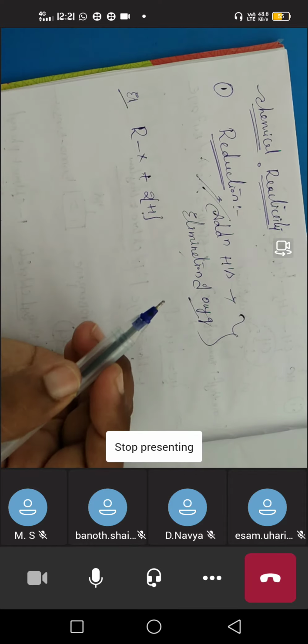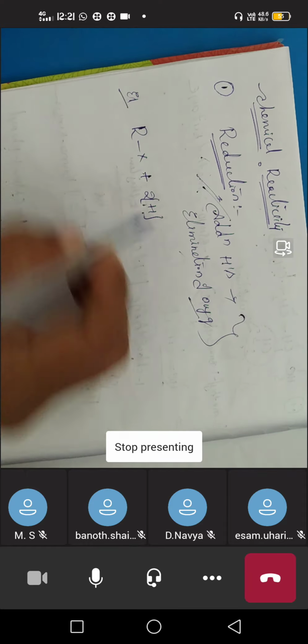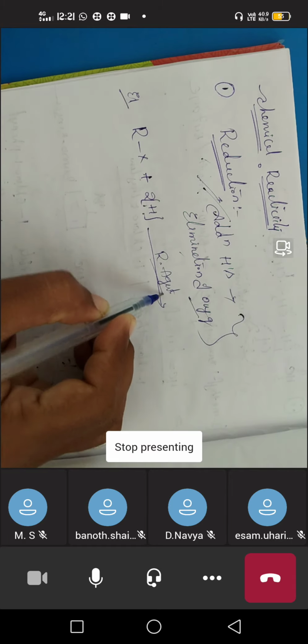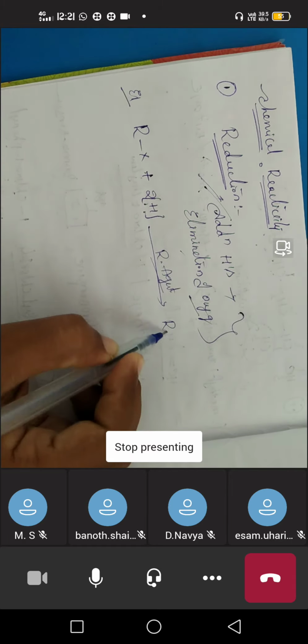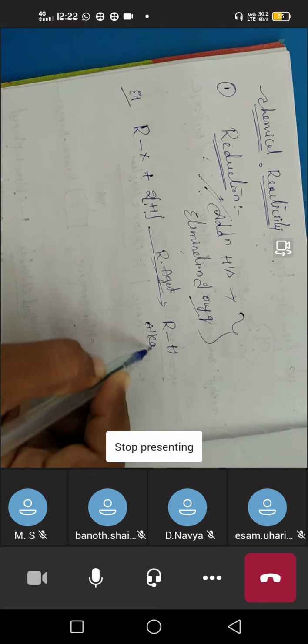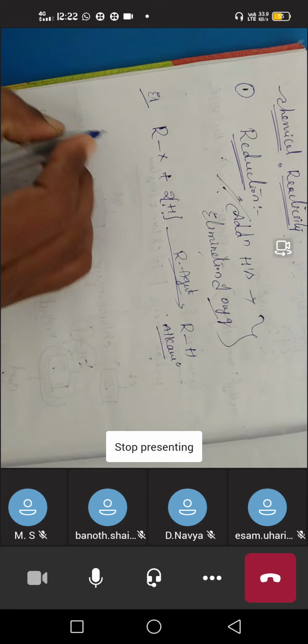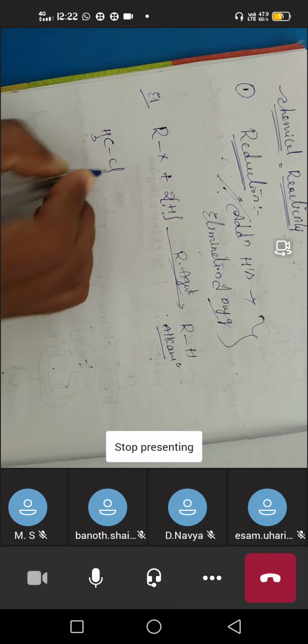Nascent means single hydrogens, highly reactive, in presence of some reducing agents. They are converted to alkanes. I'll give one example, then you will understand. We have methyl chloride, CH3Cl.